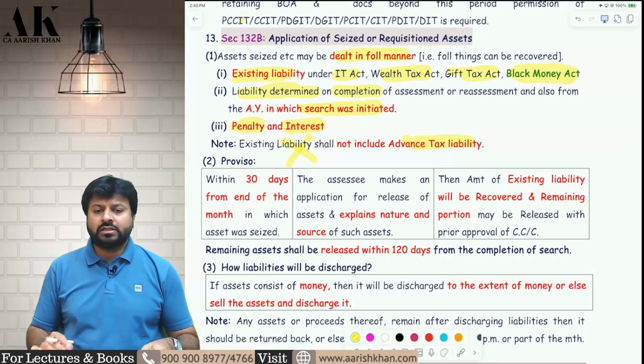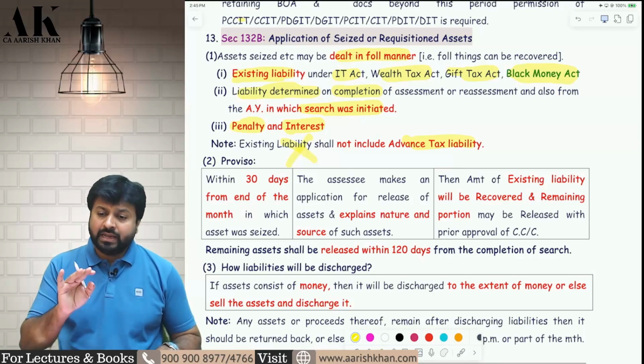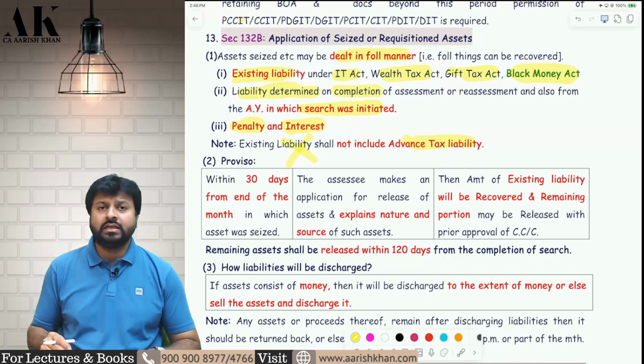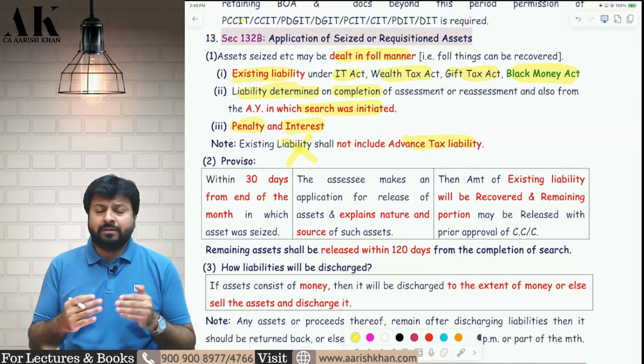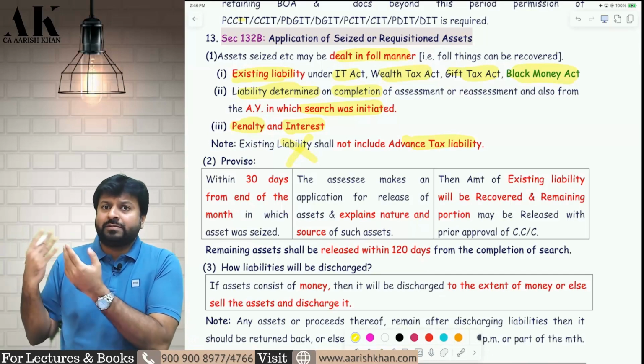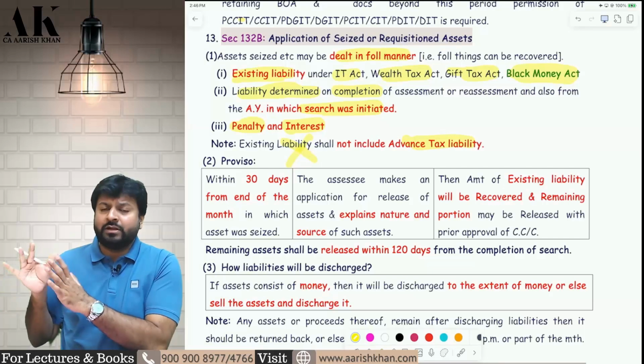Now, one relaxation that the government is giving you over here, pay absolute attention to this relaxation. This is a very important relaxation. Suppose today the search and seizure is happening and the department is taking away some assets from me, and I am not able to explain the nature and the source of that asset because I am in a panic mode.